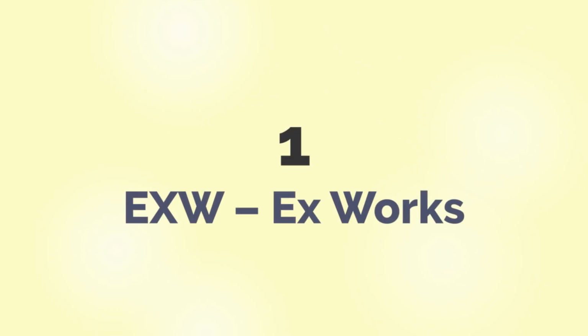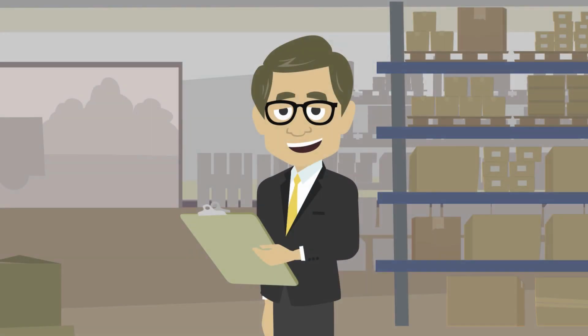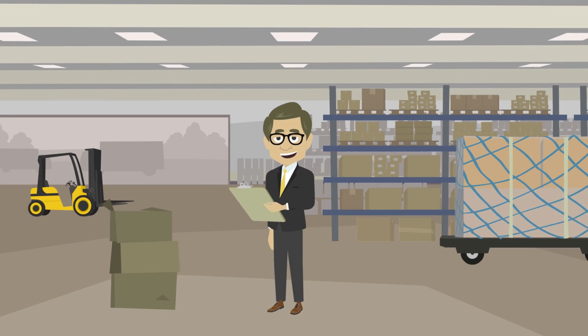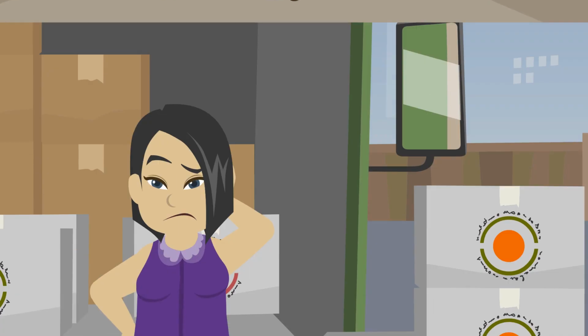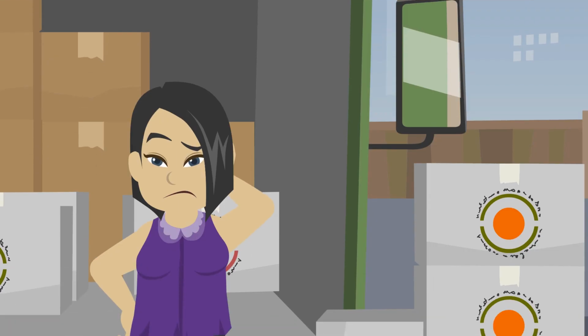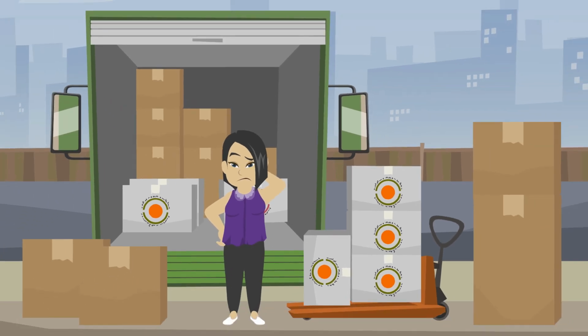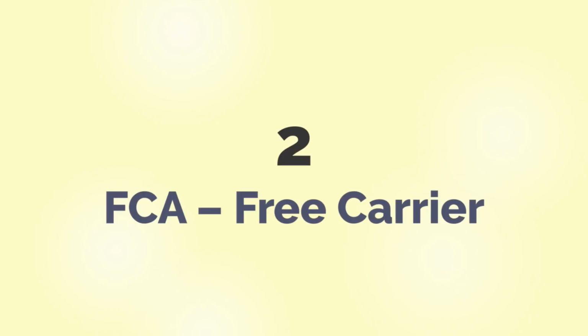1. EXW or Ex Works. This is the most favorable to the seller. Why? Because once the goods are available at its premises or any other place determined and agreed by the parties, the risk is transferred to the buyer. Thus, all costs and risk are shouldered by the buyer, even the obligation to load the goods to the mode of transport. 2. FCA, Free Carrier.